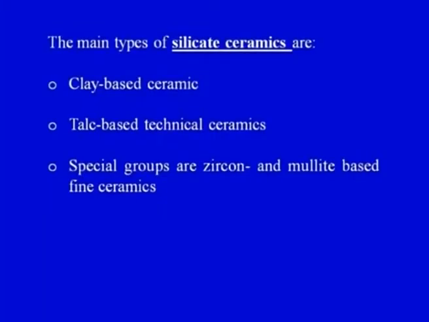Now one by one we will try to understand silicate ceramics, oxide ceramics, non-oxide ceramics and glass ceramics. The main types of silicate ceramics are the most commonly used type of ceramic materials. They are clay based ceramics, talc based technical ceramics, or special groups such as zircon and mullite based fine ceramics.